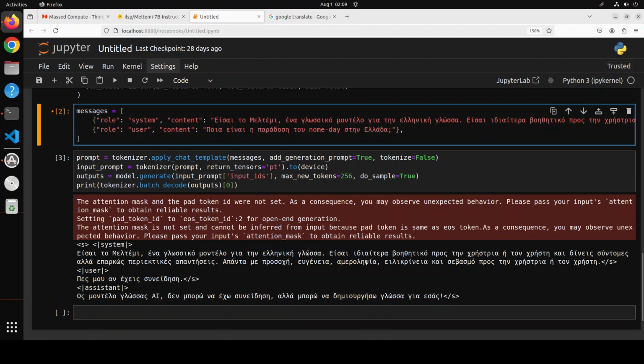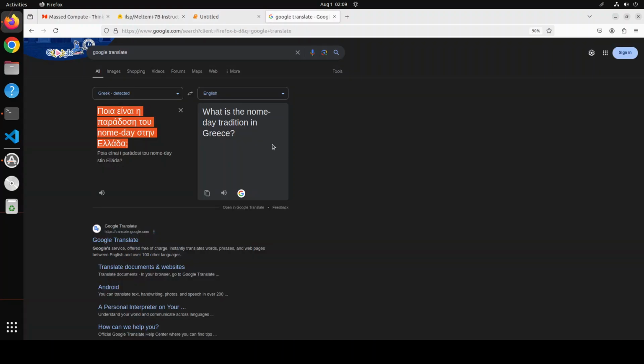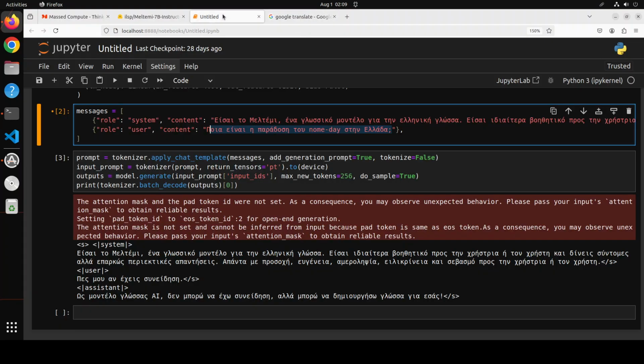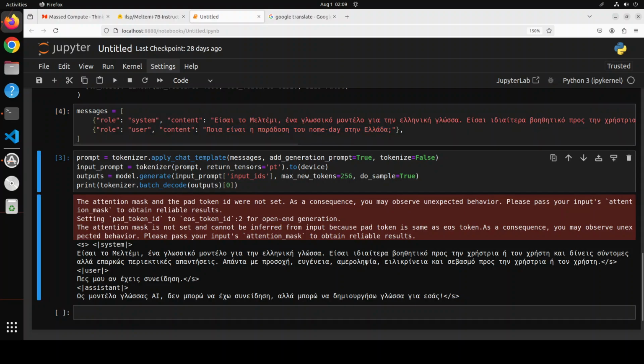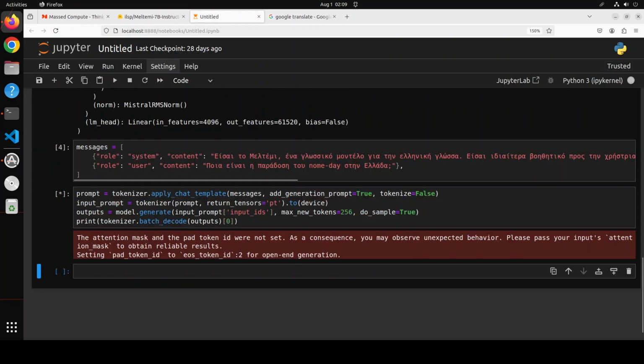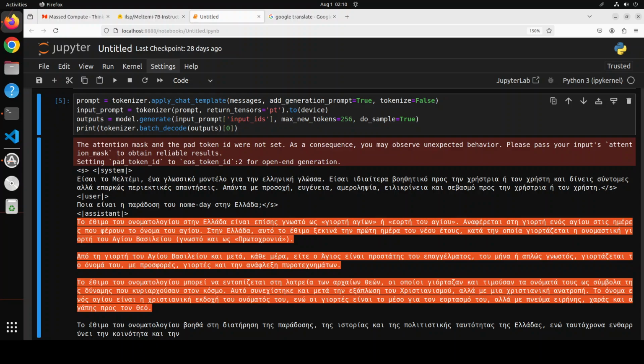Okay, next up, in this new prompt, what I'm asking the model is: what is the tradition of Name Day in Greece? Let me run it and see what it says, and then I will translate it. And then this is done. And look at the comprehensive response by the model.